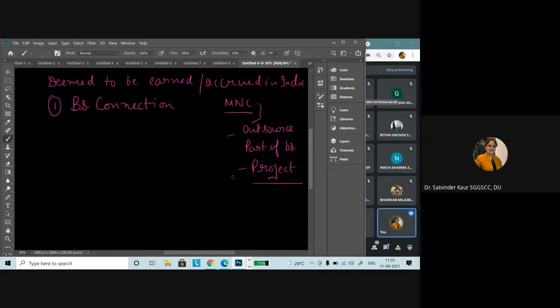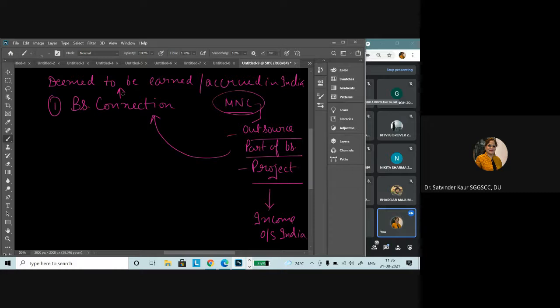When will it be considered so? When you have a taxpayer business connection in India, and by virtue of this business connection you are getting the income outside India. So in this particular case, as I told you, that MNC is outside India and you have outsourced a certain part of business or project, and because of that project you are earning income outside India, but this income is being earned because of the business connection in India, so it will be considered as deemed to be earned in India.